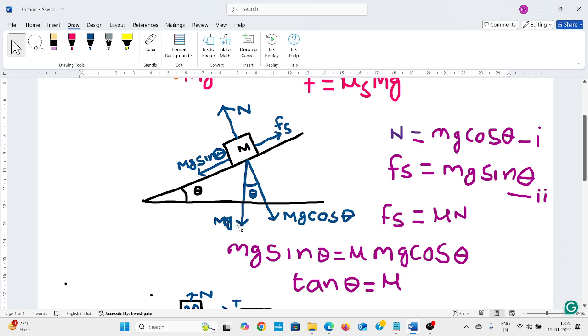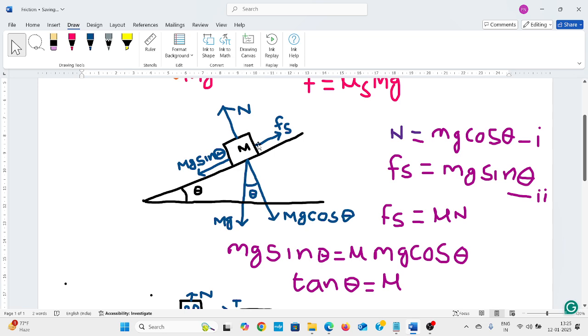The angle is theta, so the normal reaction is balanced by mg cos theta. Another component is working along the incline, that is mg sin theta, and frictional force works in the opposite direction of mg sin theta. That's why the body is in stationary position.